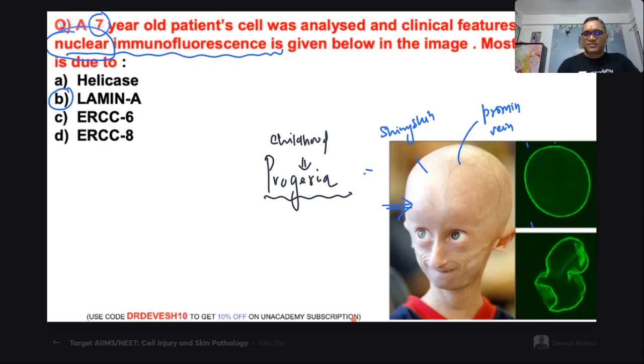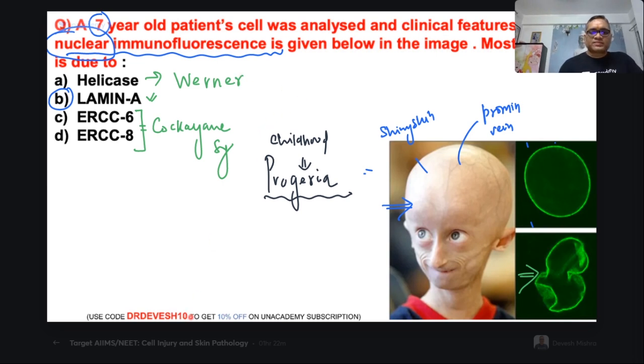So now, what should be the answer for this question? Lamin A, right? So now you understood, because this nuclear membrane is defective, the answer would be lamin A. ERCC6 and 8 are associated with Cockayne syndrome, right? Helicase is associated with Werner syndrome. Should not be confused with Wermer syndrome. What is Wermer? Wermer is the MEN1 syndrome, right?